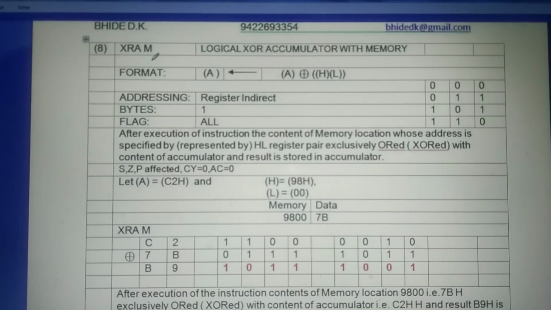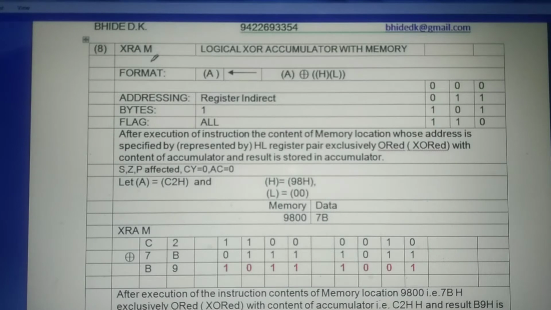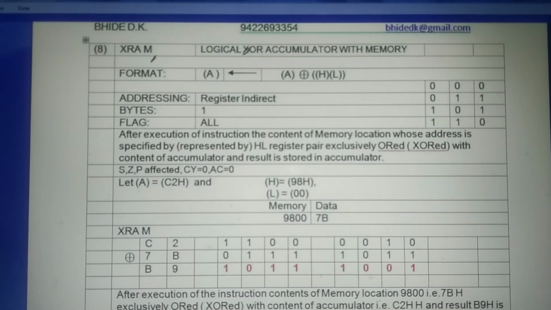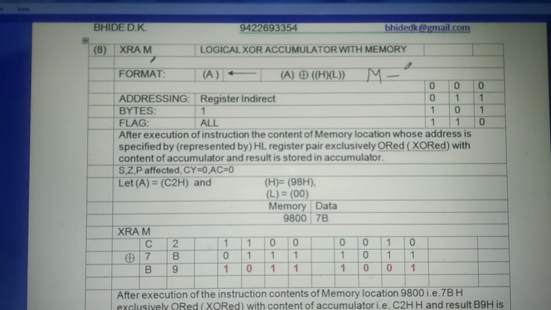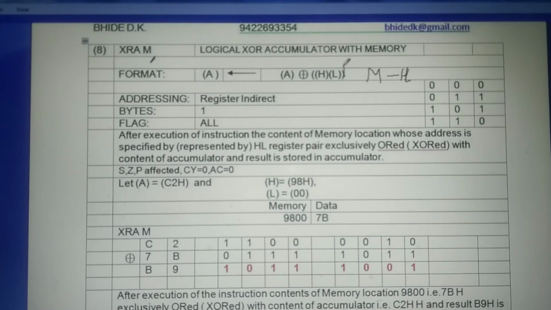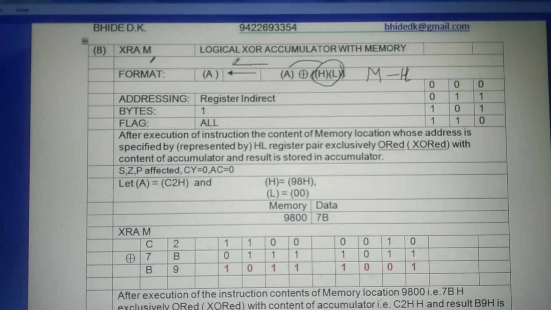Eighth instruction from logical group is XRAM. Logical exclusive OR accumulator with memory. Whenever letter M is there, the number present in H and L represents the memory. Whatever the number represented by memory is exclusive ORed with the contents of accumulator, and the result is stored in accumulator.